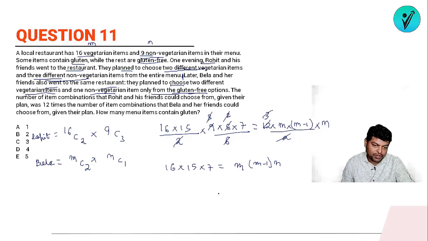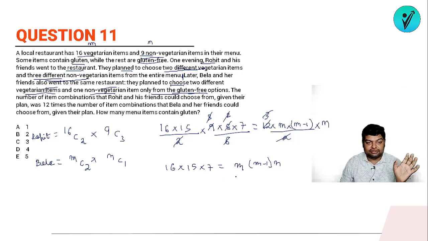Again, if we observe it very nicely, ठीक है, अगर आप देखोगे m into m minus 1 into n है, तो it might be that m must be 16, अगर m की वैल्यू 16 है तो m minus 1 हो जाएगा 15, ठीक है, and the value of n will be 7, ठीक है, या एक और काम क्या कर सकते हैं, 16 into 15 into 7 को आप ऐसे भी ब्रेक कर सकते हो, ठीक है, so m is 16, is it possible, m is vegetarian, okay, n is 7, so it is feasible, right, m is 16, so m minus 1 is 15, it's feasible, n is 7, okay.